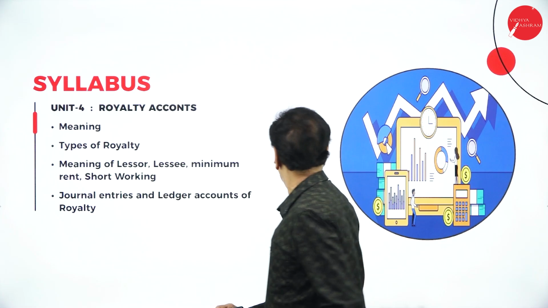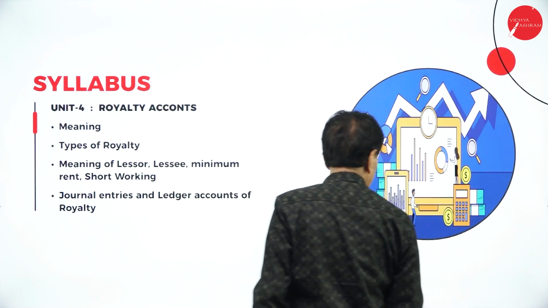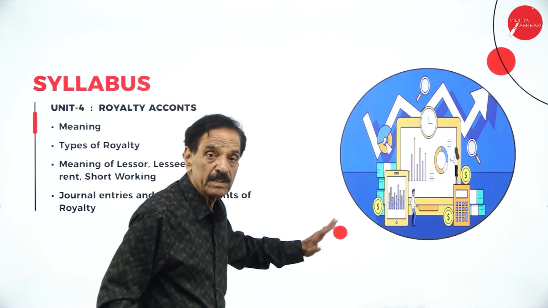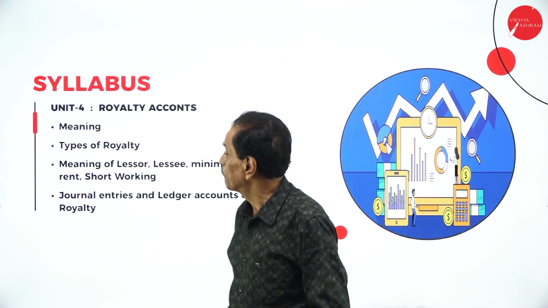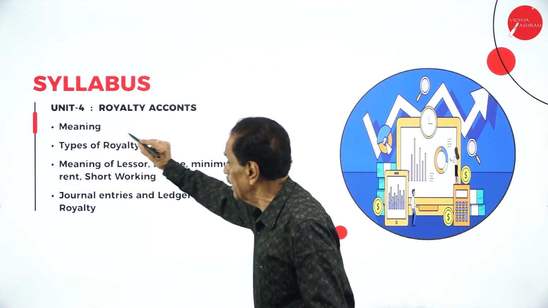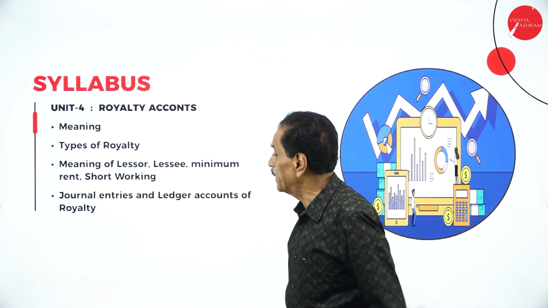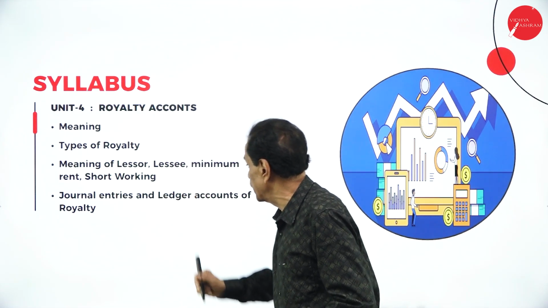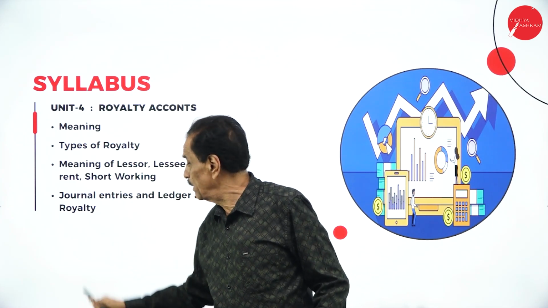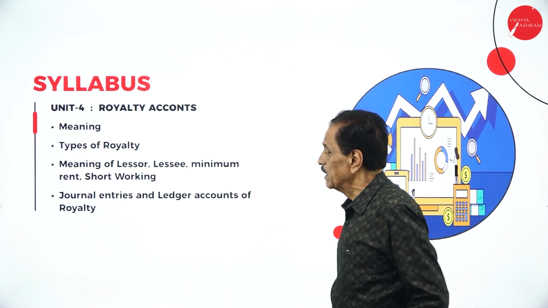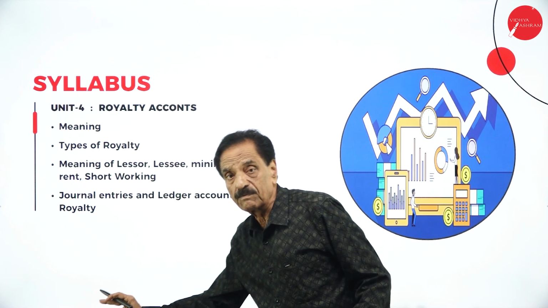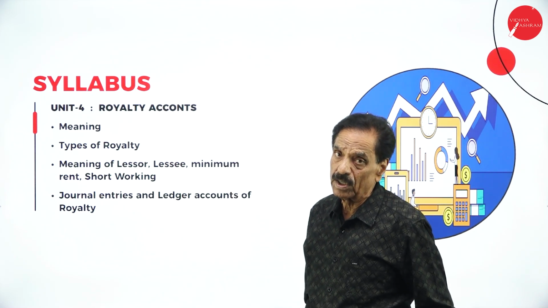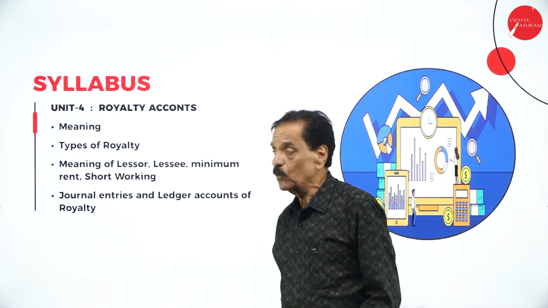Now we'll go to unit 4, royalties account. You see the picture, how it will go here, royalty. Unit 4: royalty account, meaning, types of royalty, meaning of lessor, meaning of lessee, what you mean by minimum rent, what you mean by short working, journal entries and ledger account of the journal entry. Major question, the number of marks I'm going to explain.